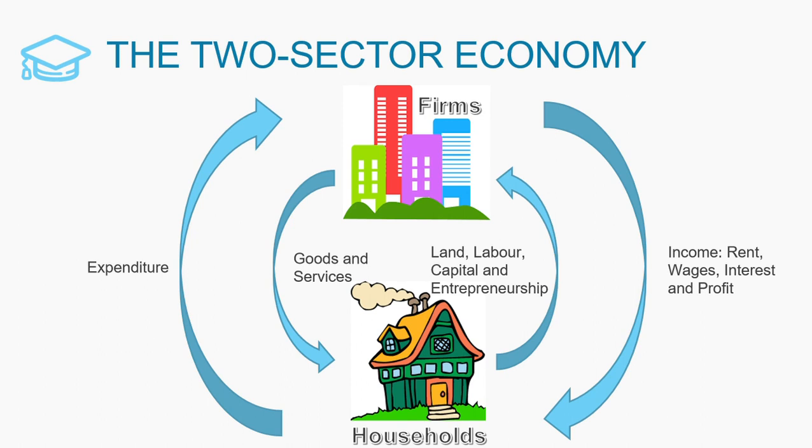This income comes in the form of rent in return for land, wages in return for labour, interest in return for capital, and profit in return for entrepreneurship. Households use this money they receive for spending on the goods and services firms have produced, and the value of this spending is the national expenditure. As a result, national output equals national income, which equals national expenditure.